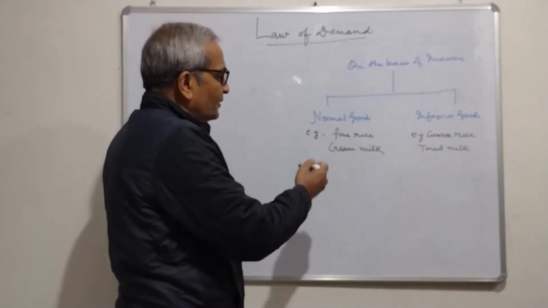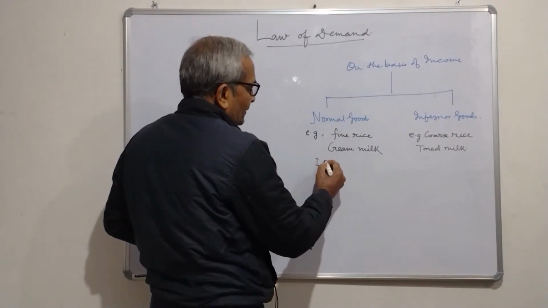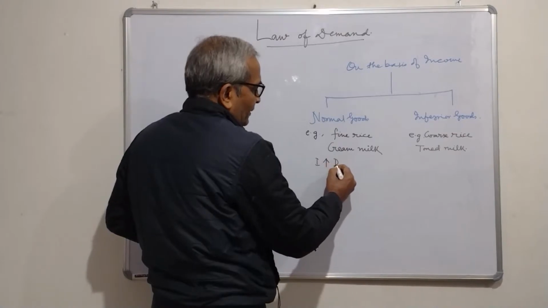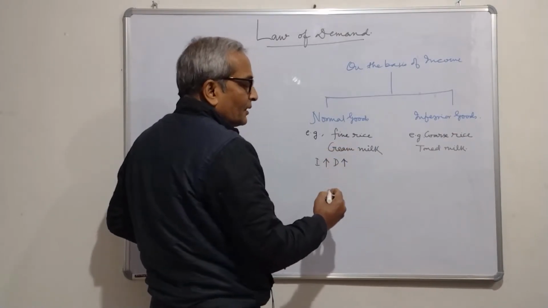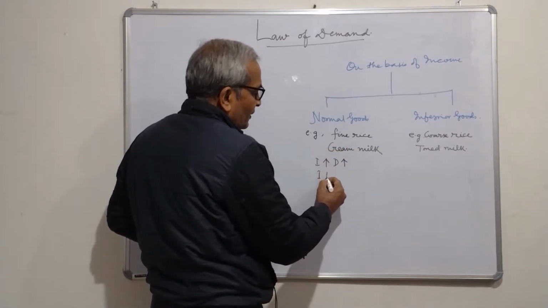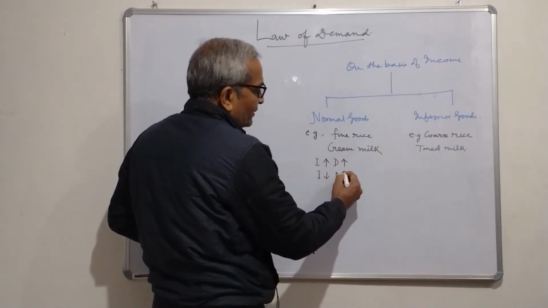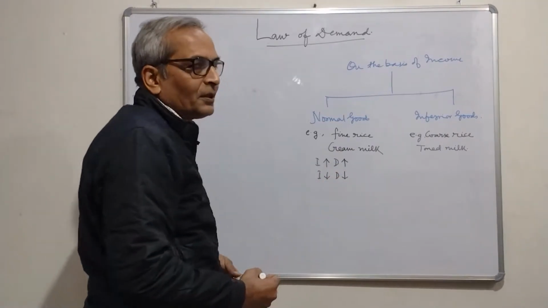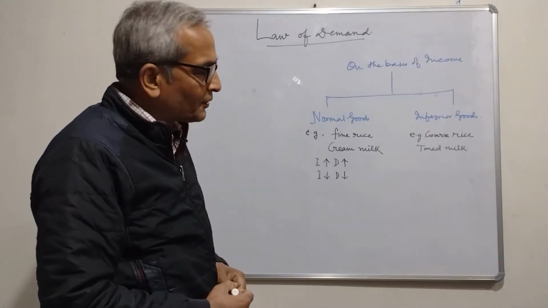So in this case, if there is rise in income, there is increase in demand, and if there is fall in income, there is fall in demand of the normal goods, right?